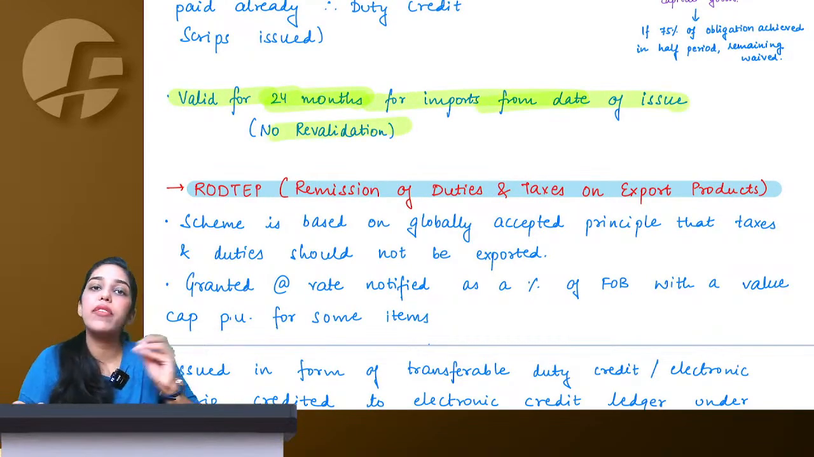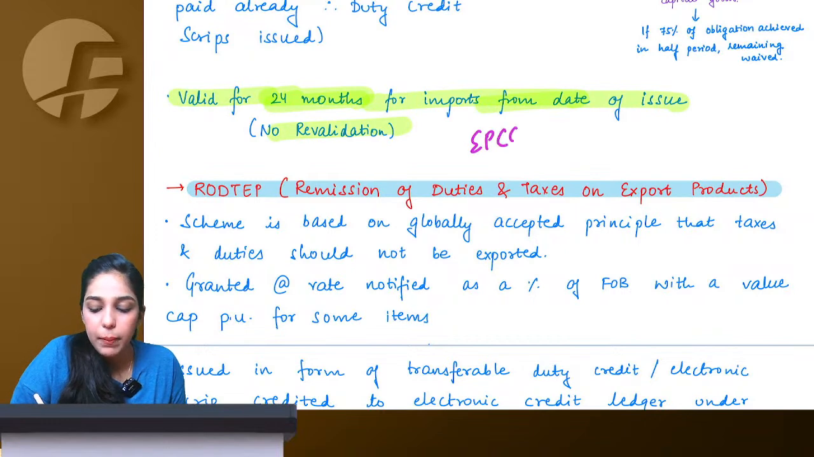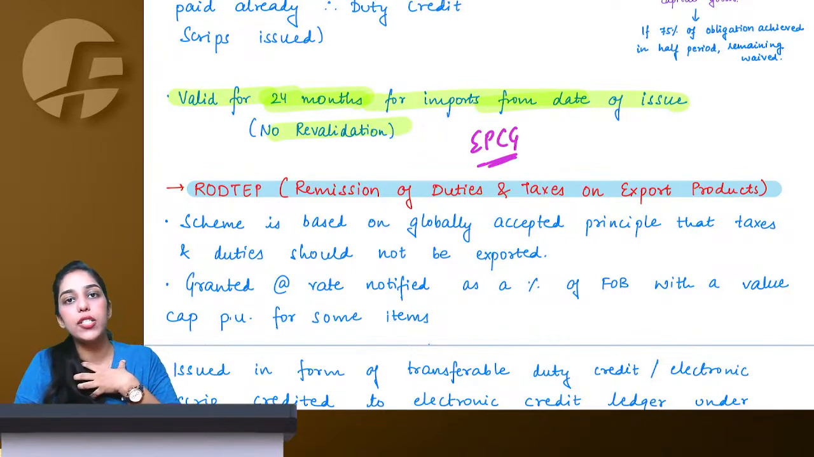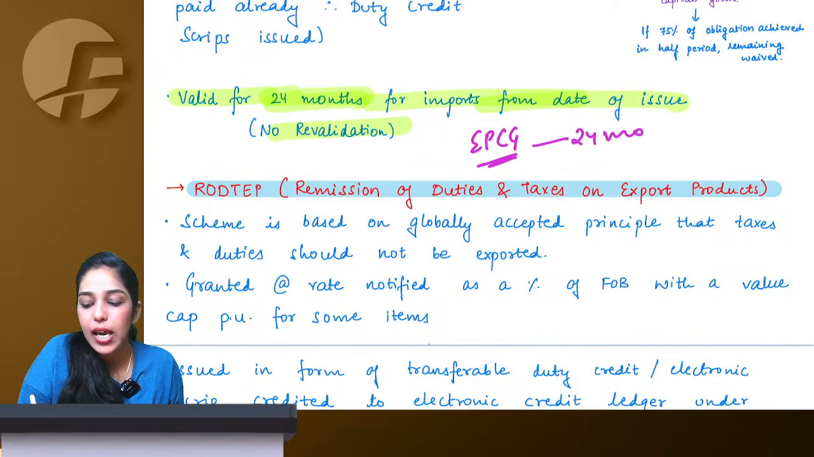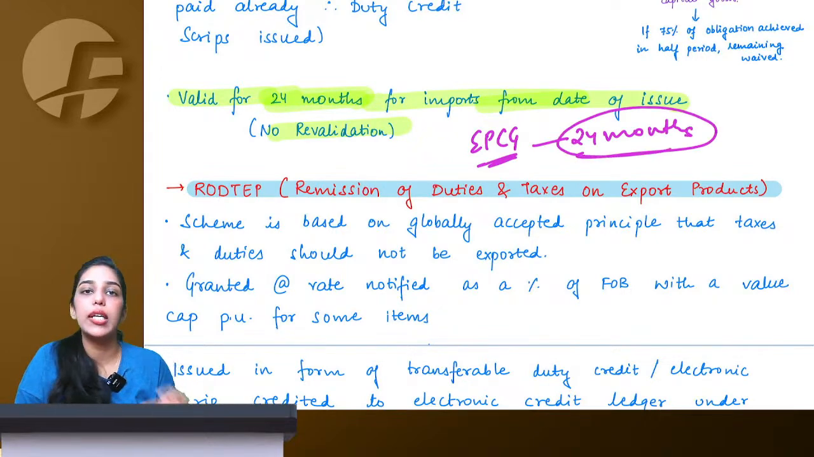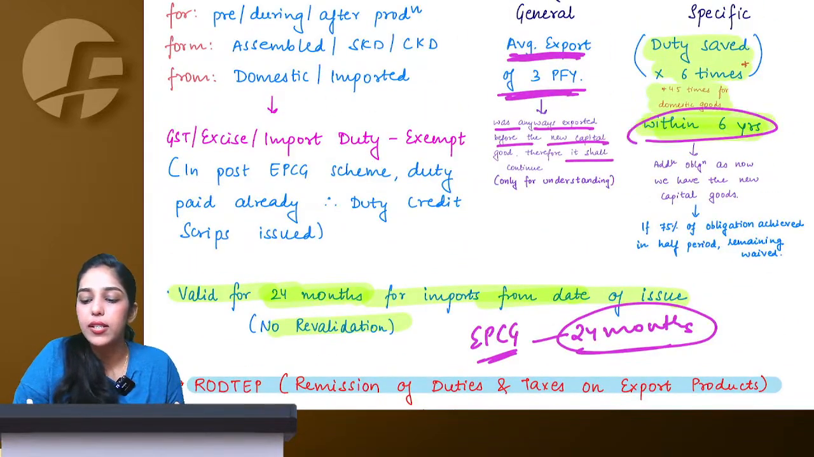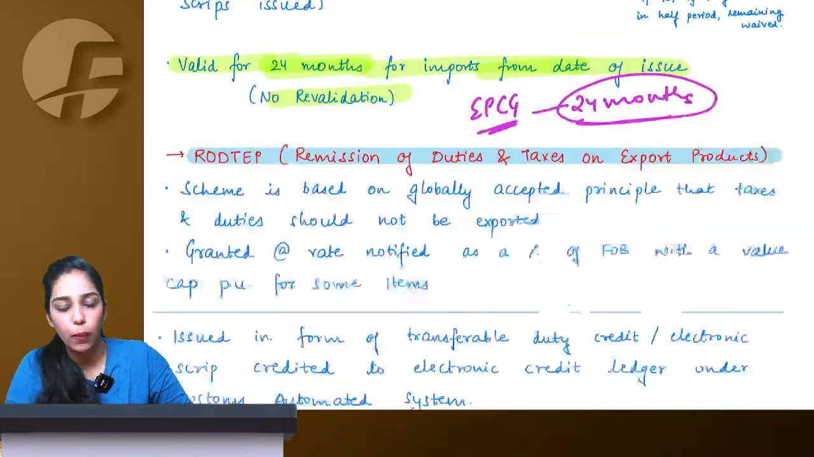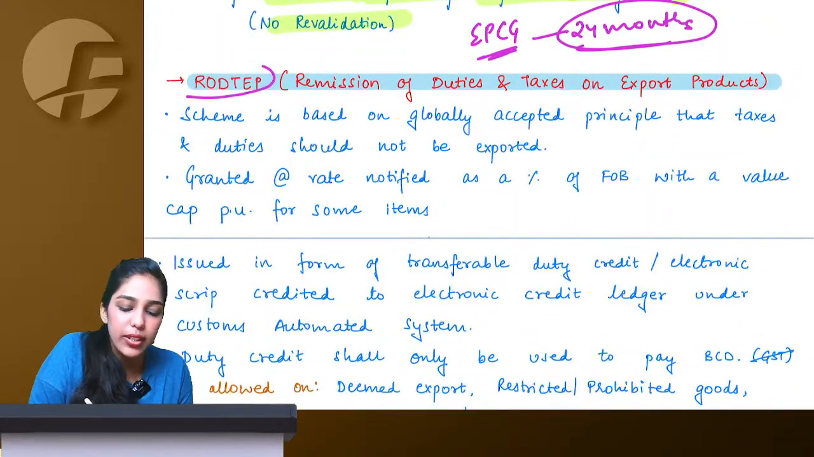Means today if government gives me EPCG benefit, means I have got EPCG authorization, then within 24 months I need to import that particular machinery. Now once I import, I have this 6 years of time to fulfill my export obligation. Right. What is RoDTEP? Very much simple.